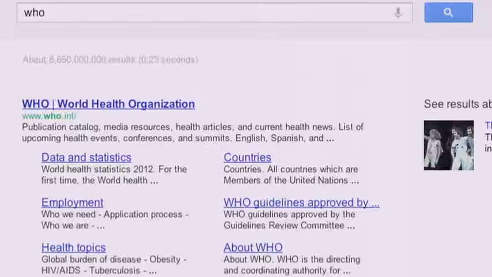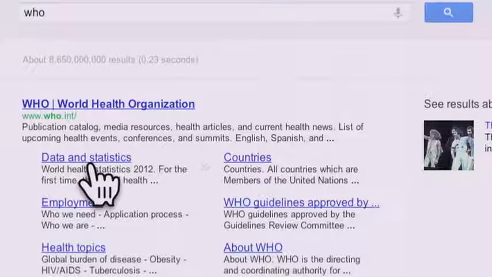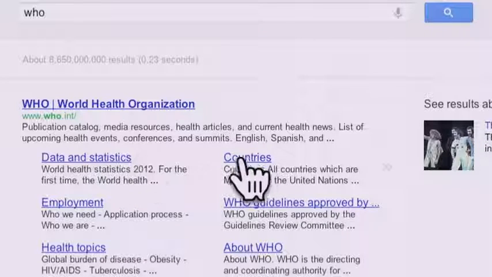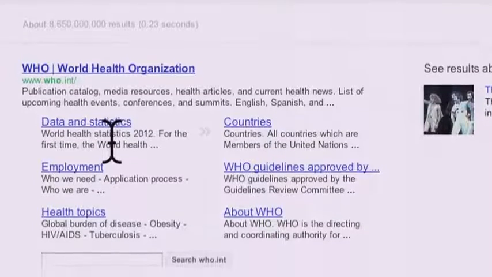If you do a query like WHO, meaning the World Health Organization, you'll see in this case, this is a large website which has a lot of links to pieces within it, and even again little abstracts, little snippets summarizing where you will land if you follow that link.